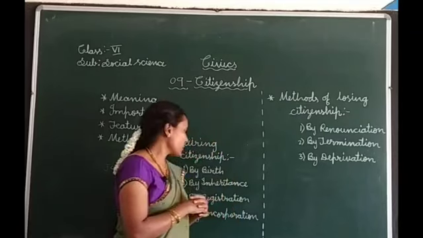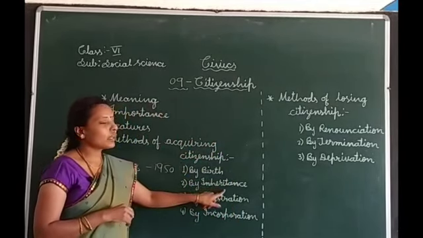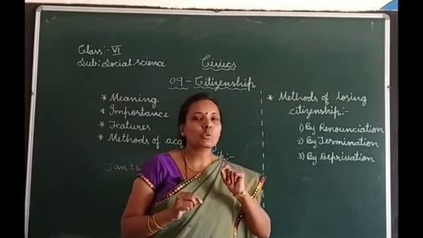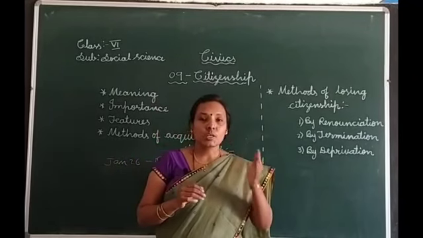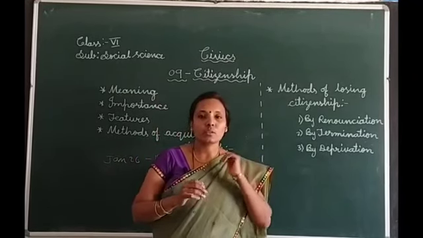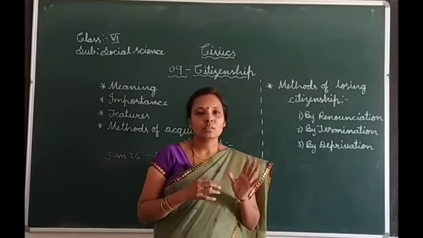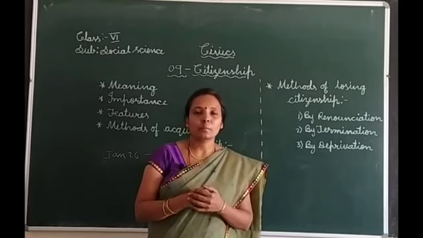So the next method of acquiring citizenship is by inheritance. In this method, every individual gets the citizenship by the nationality of their parents. If the parents are Indians, the baby also gets the citizenship of India.